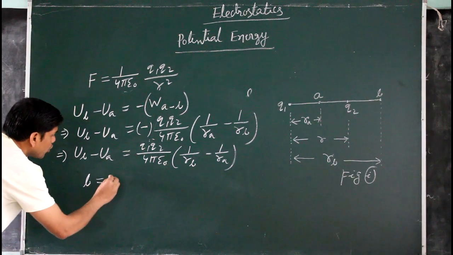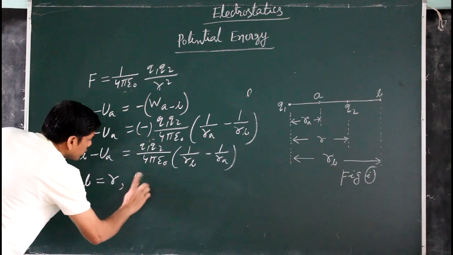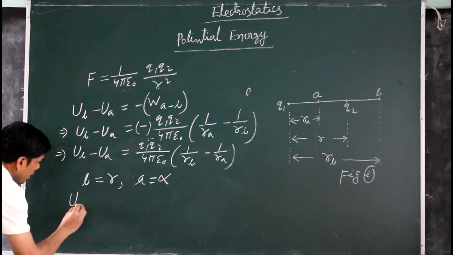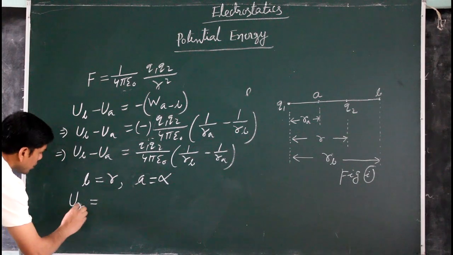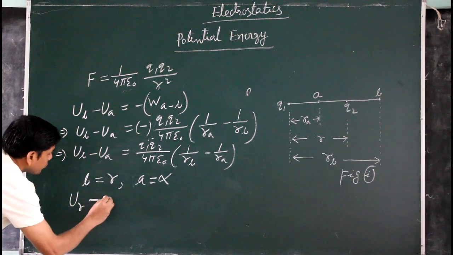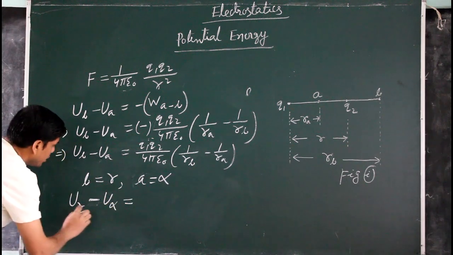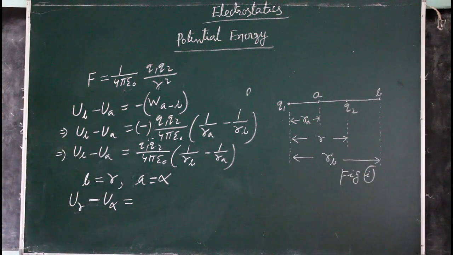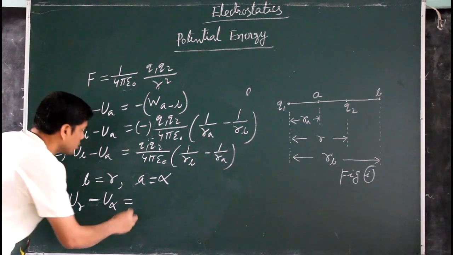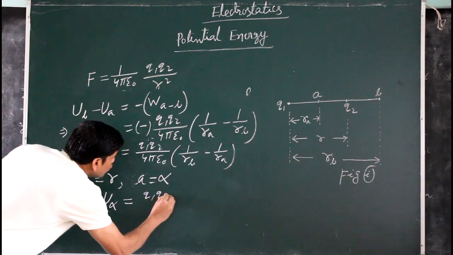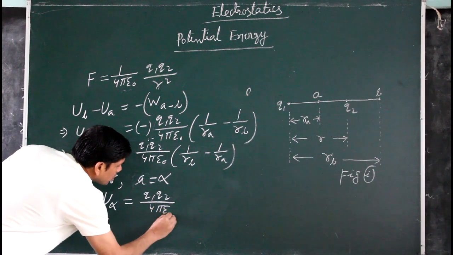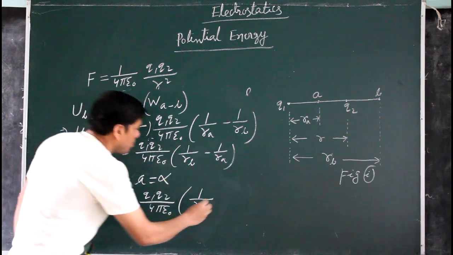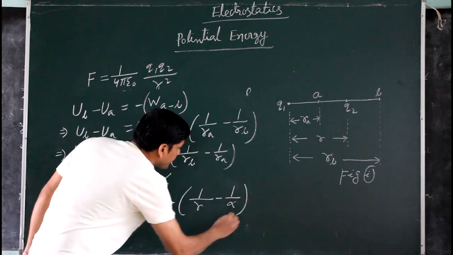B equal to r and A equal to infinity, then at r distance, U_r minus U_infinity, where U_r means potential energy at r distance and U_infinity means potential energy due to these point charges at infinite distance, equals Q1 Q2 by 4 pi epsilon naught times (1 by r minus 1 by infinity).